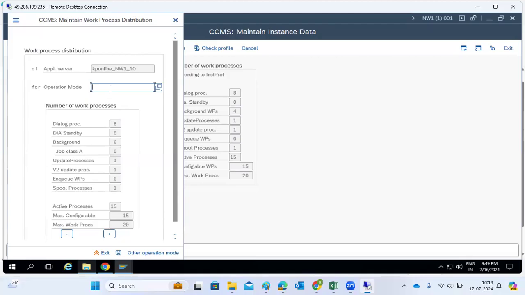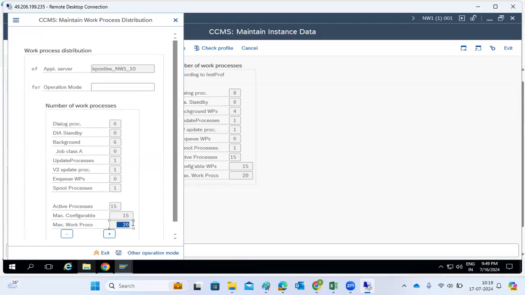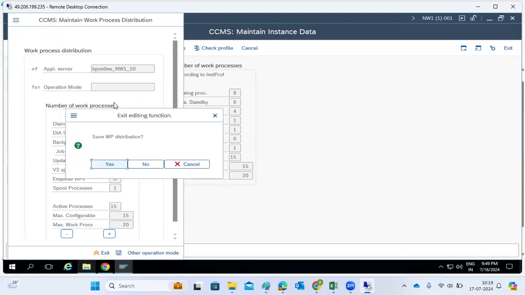So we cannot only assign this number. You can assign any number, but you have a maximum number of work processes, 20. If you assign 30, it won't take it out; 30 will be filled here. So that is the maximum number of work processes exceeded. Within this 30 only, in total, you need to shuffle all the work processes. That is what we have to do here.